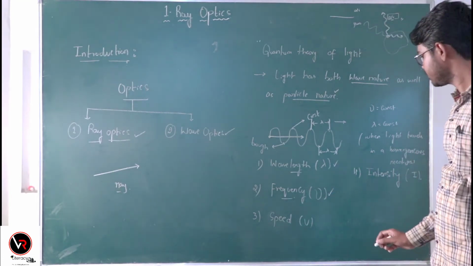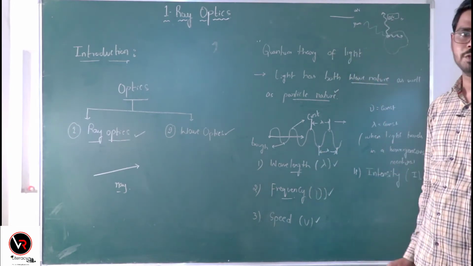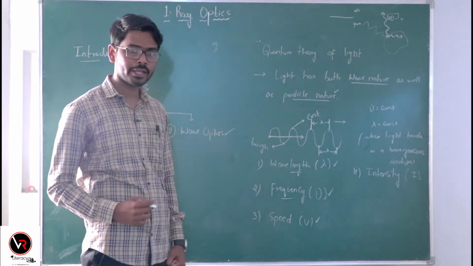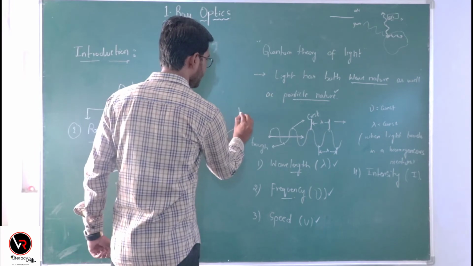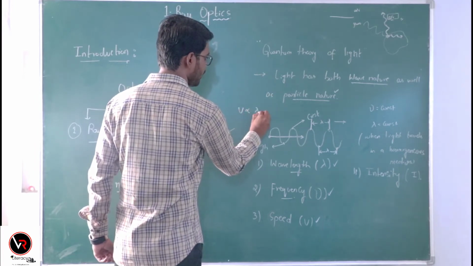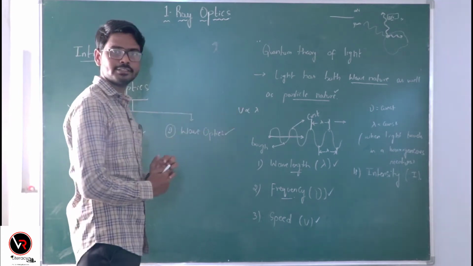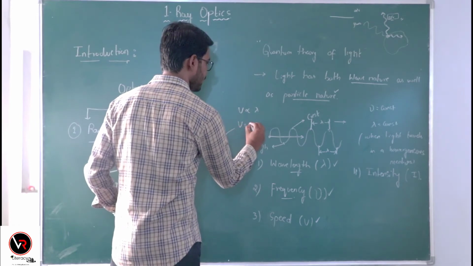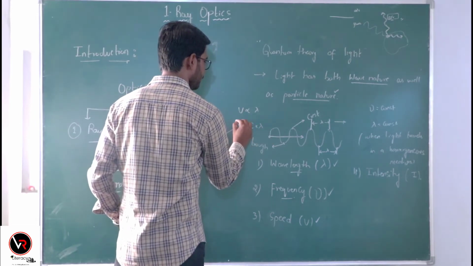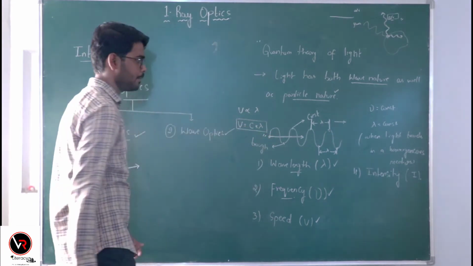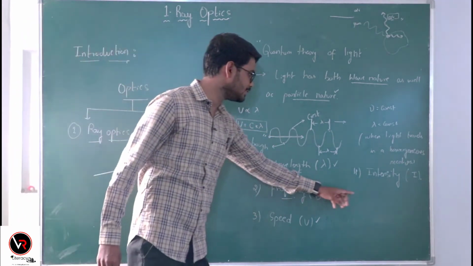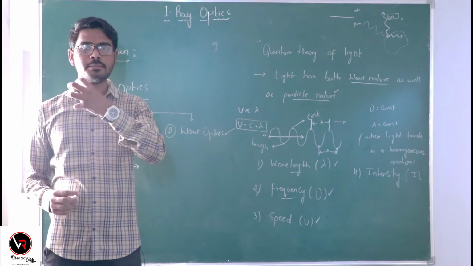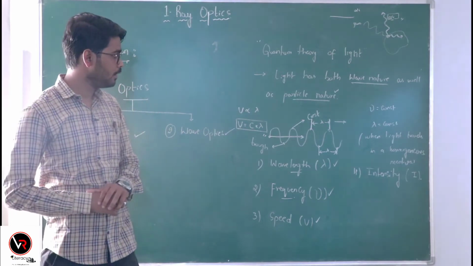This is about frequency. And coming to speed, speed is the property which measures the amount of distance covered per unit time. So, the speed of the wave is always directly proportional to wavelength lambda. If the wavelength of the light is more, speed is also more. And if you remove this proportionality constant, you will get V equal to C into lambda. Right? Then what is intensity? Intensity is the amount of light energy passing per unit area, that is called intensity.